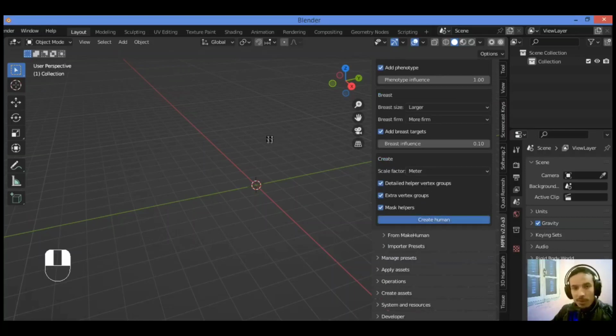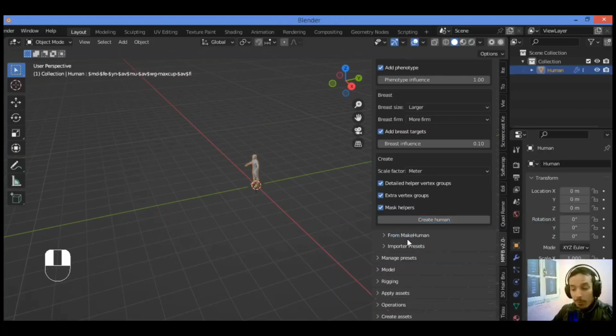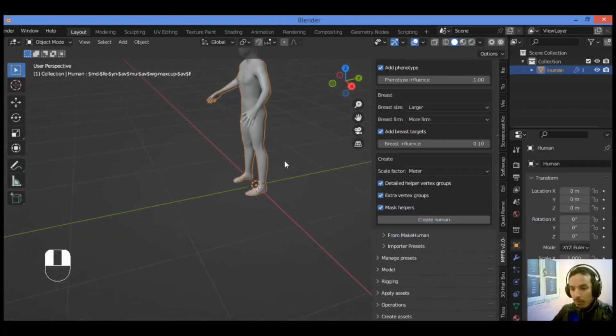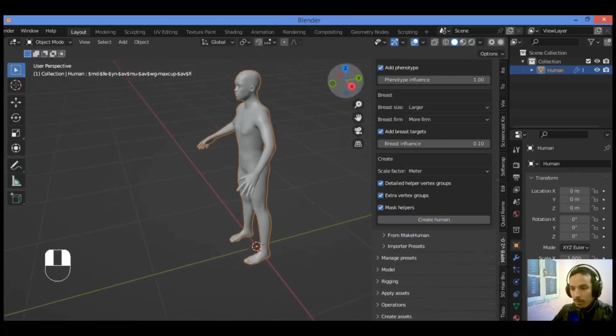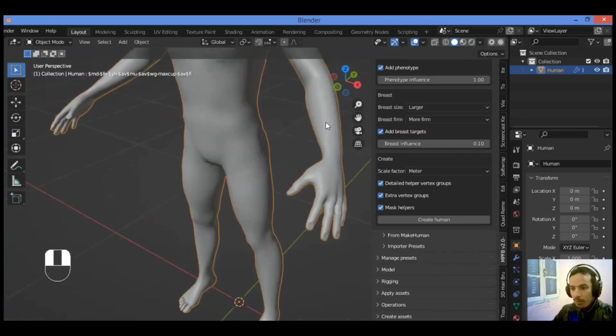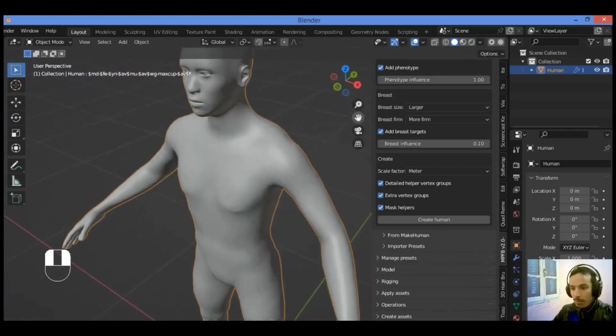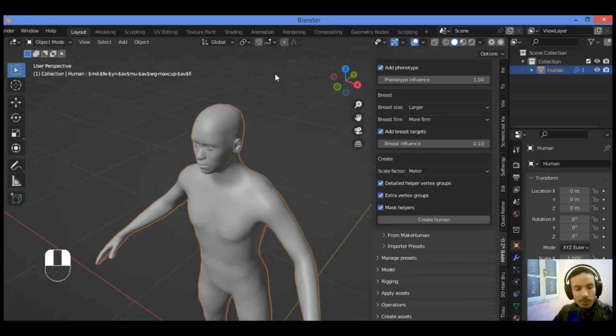Just wait a few seconds to create and generate a 3D human model as shown in our tutorial. As you can see, this add-on is from the MakeHuman community, so it tries to generate the human as shown in our video. Rotate just a tiny bit, and as you can see, that's amazing and great. Just in one single click you can generate a 3D human model. This add-on is totally free. It's amazing and you can get it. I will leave the link in the description if you want it.